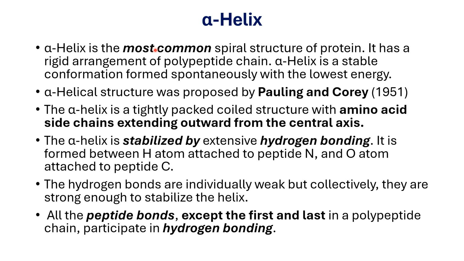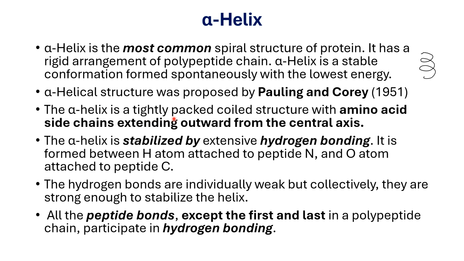Now, the most common type of secondary structure formed by proteins is the alpha helix. Here the polypeptide chain forms a spiral structure. Okay. Now, this structure was proposed by Pauling and Corey.